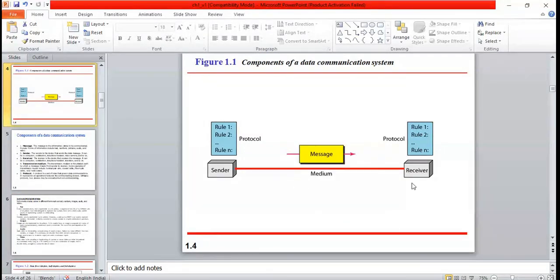What type of data am I communicating? Can somebody answer? What are the possible different types of data? Just now I told the different types of data. Yes, someone answer. It can be number, picture, audio, anything. It can be a number or just plain text, audio, video. And also a very important one you forgot.